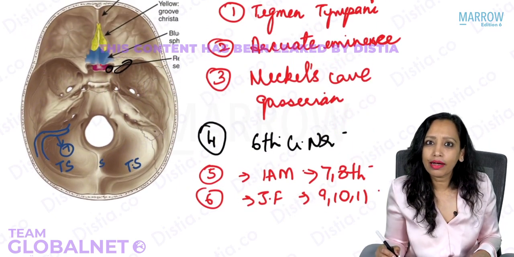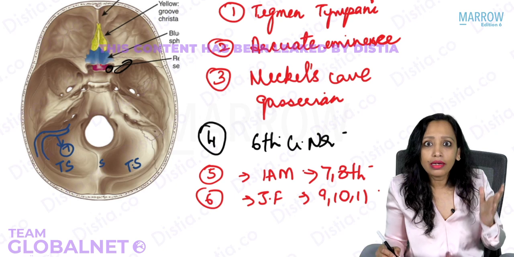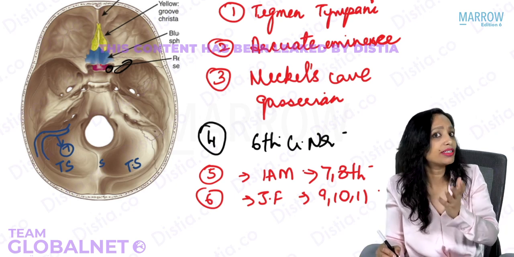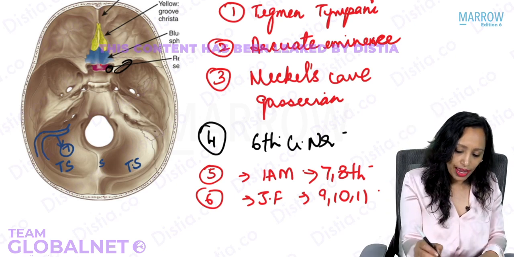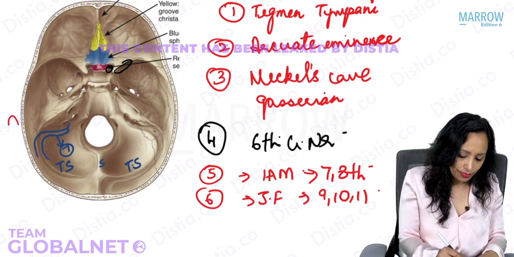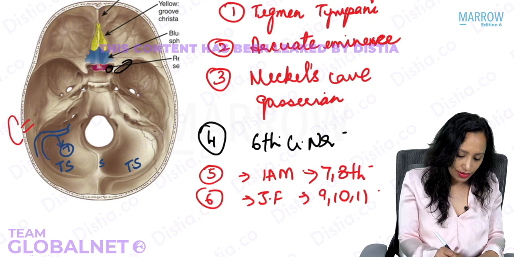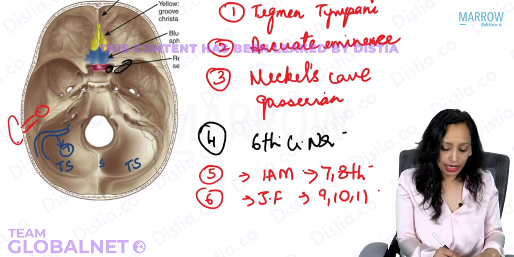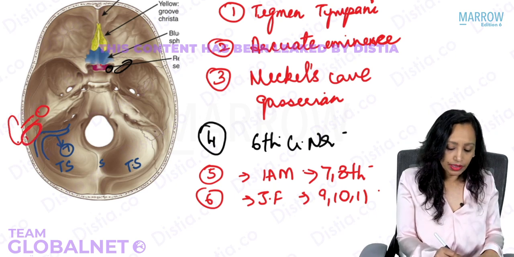Yes, so can the sigmoid sinus be involved in diseases of the ear? Yes. So where exactly is the ear? Where is the sigmoid sinus in relation to the ear? We saw that we have the pinna here. We have the external auditory canal. We have the middle ear. Now behind the pinna and behind the external auditory canal, what do we have? This area is the area of the mastoid. This is the mastoid area.